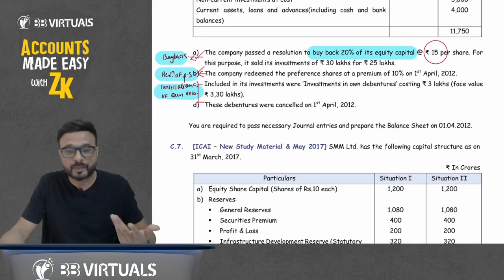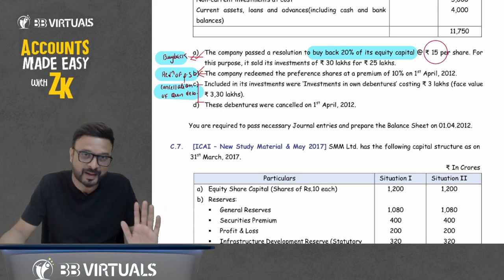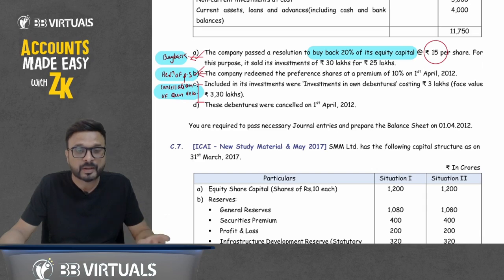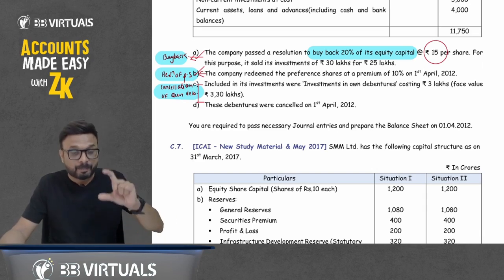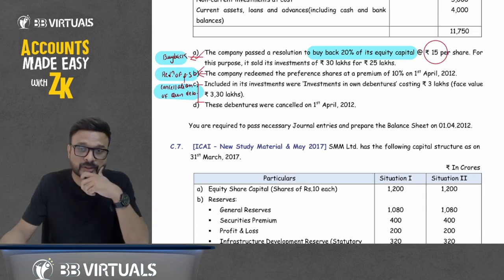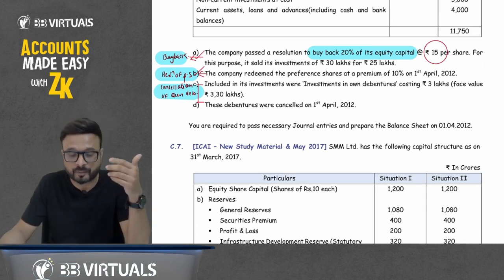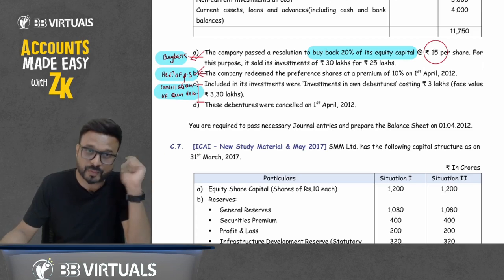For redemption of preference share, they are not issuing any shares in the market. So redemption of preference shares is out of profit. But buyback of share is out of fresh issue of shares. How can I say that buyback of equity share is out of fresh issue of share?